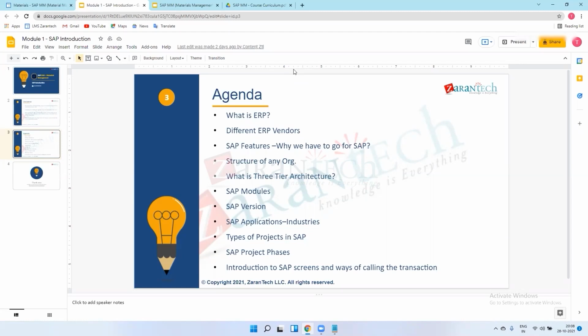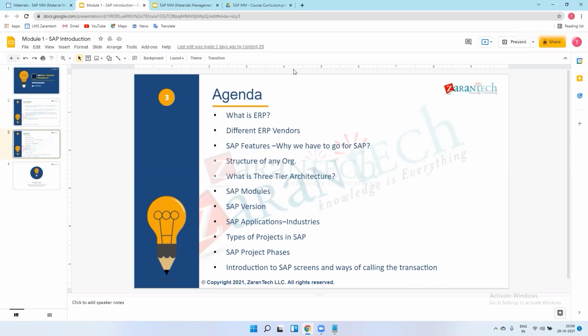Then realization means, after understanding all the requirements from the client, we go into our SAP system, which we will see in practical. We'll create all the companies, plants, groups, and all the customization. If there is any custom requirement which SAP cannot fulfill, we will also do that using the technical ABAP concept, which is called a custom enhancement.